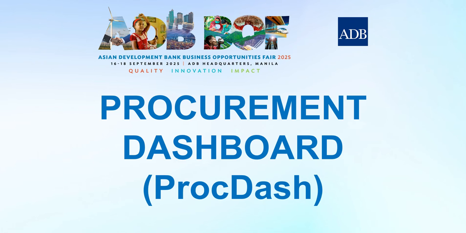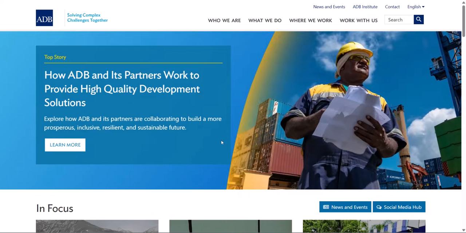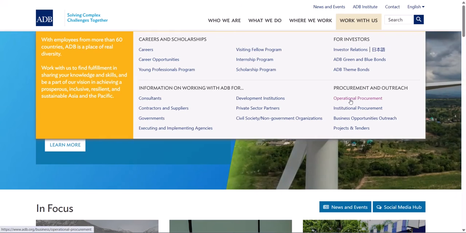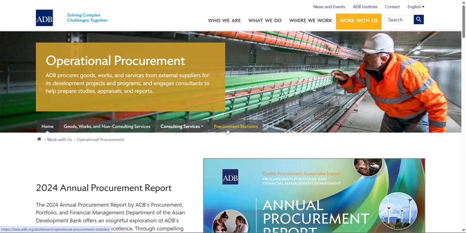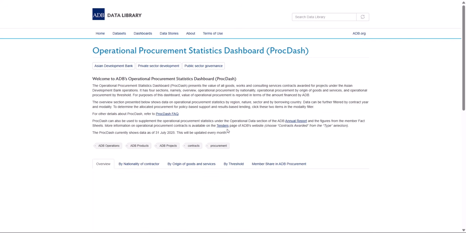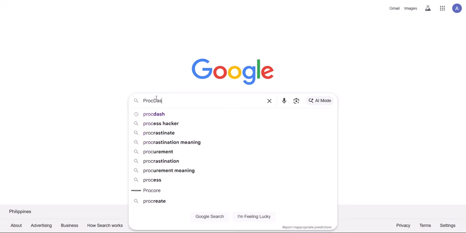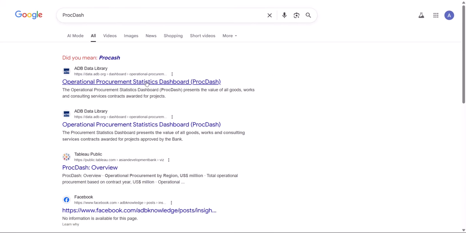ADB's Procurement, Portfolio, and Financial Management Department or PPFD is happy to introduce to you the Procurement Statistics Dashboard or ProcDash. It is accessible in Work with Us of the ADB main page. Choose Operational Procurement and you will be brought to the Operational Procurement landing page. On this page, click on Procurement Statistics and you will be welcomed by the introductory information about the dashboard. ProcDash is also accessible by typing ProcDash in any search engine.